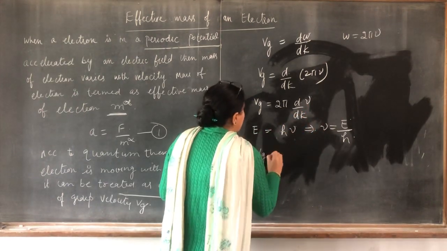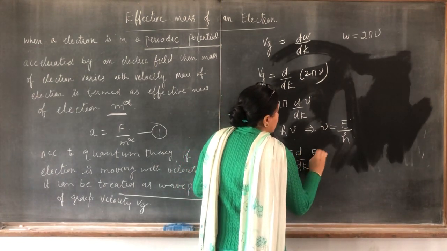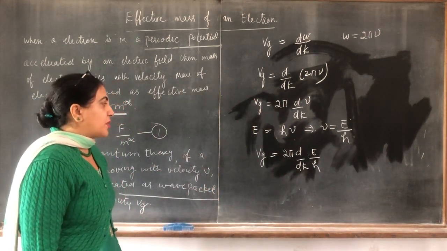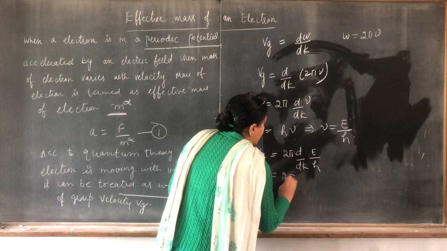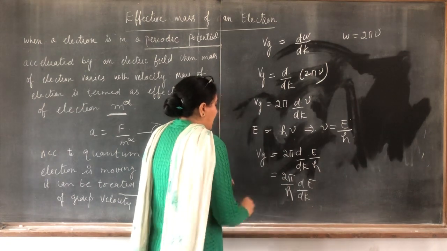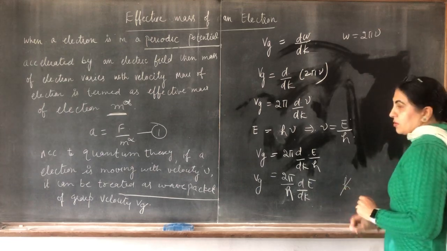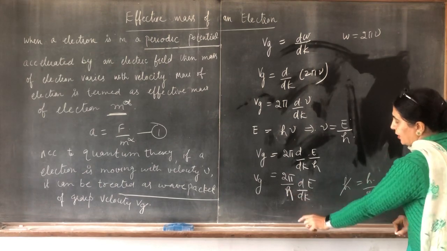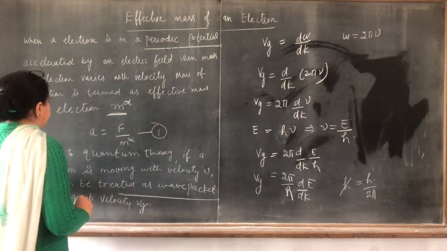So put the value of nu in this equation. Then Vg is equal to 2 pi times d over dk of nu, where nu is E by h. You can put h outside, so this will be equal to 2 pi over h times the derivative of E with respect to k, and this is Vg. And we know that h cross is equal to h by 2 pi, so 2 pi over h is 1 over h cross. So this Vg will be, I write here.